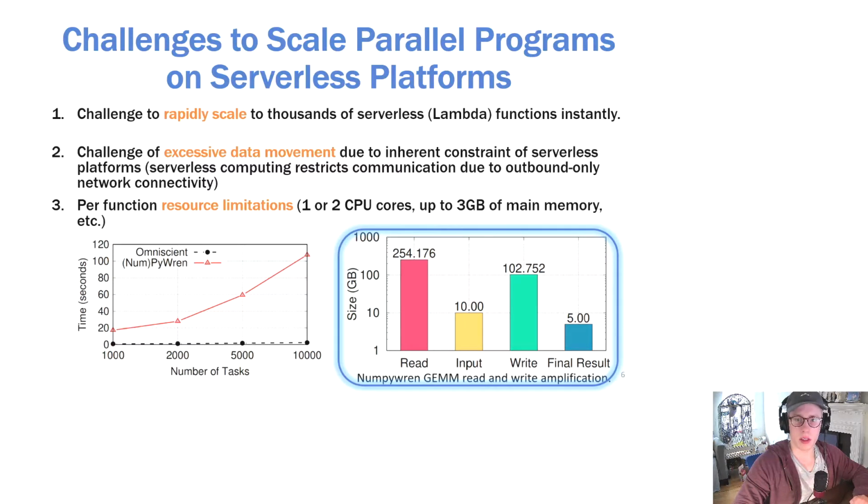The last challenge is that of per-function resource limitations, such as only having 1 or 2 CPU cores and up to 3 gigabytes of main memory per function. These resource limitations result in each individual function performing relatively slowly compared to what is possible using serverful virtual machines, which offer a much wider and more powerful range of hardware options.